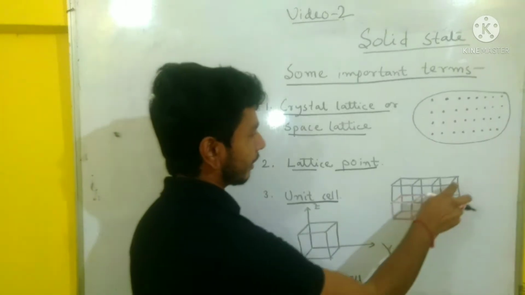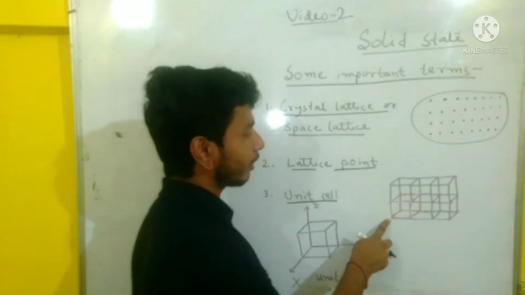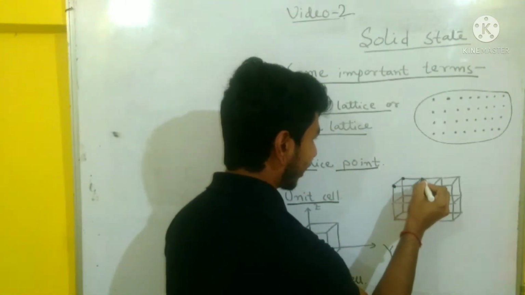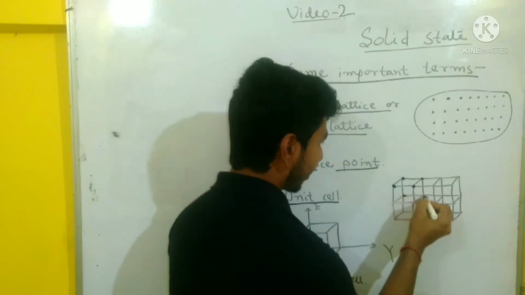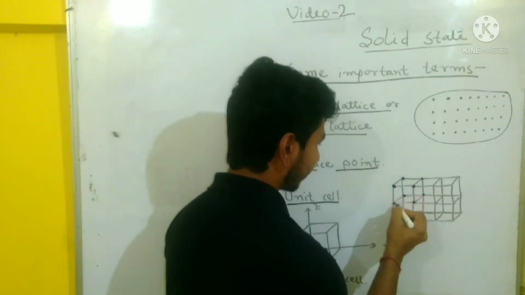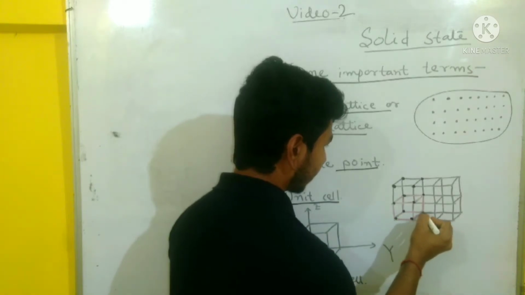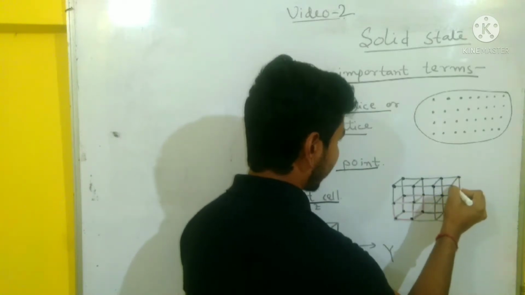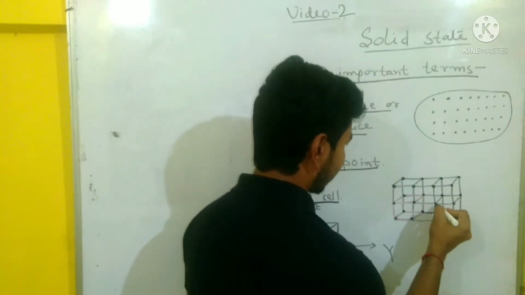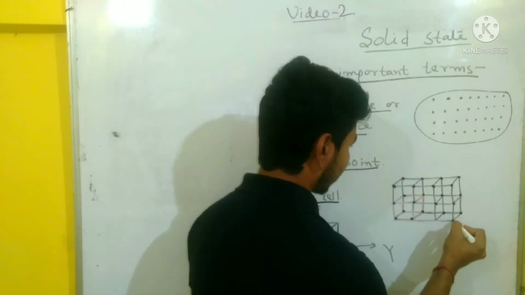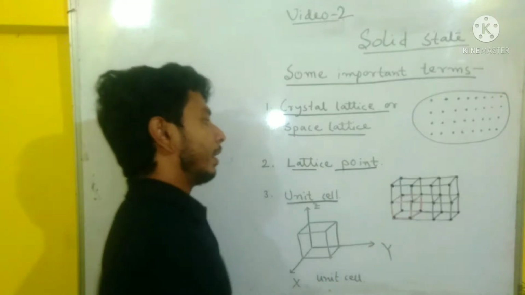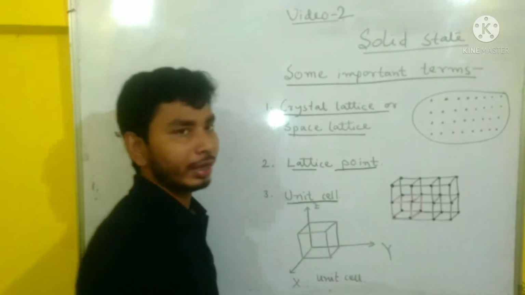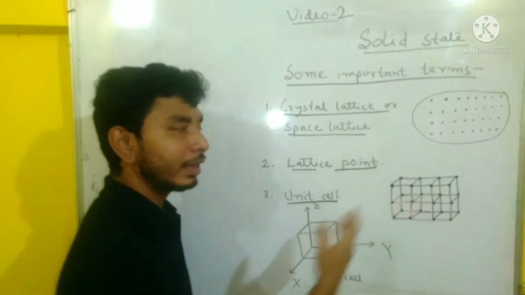Now comes the unit cell. Suppose it is a solid, three-dimensional structure. Here each point represents the position of a particle. Each corner represents the position of a particle.